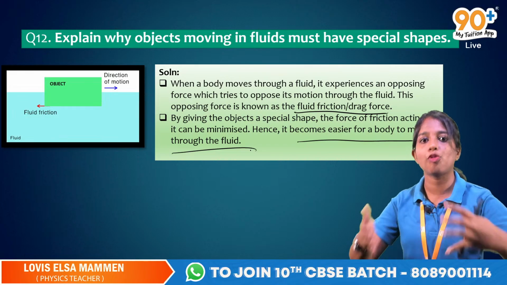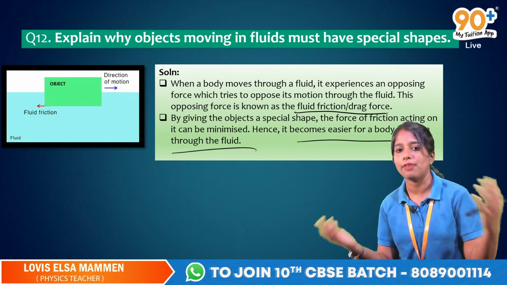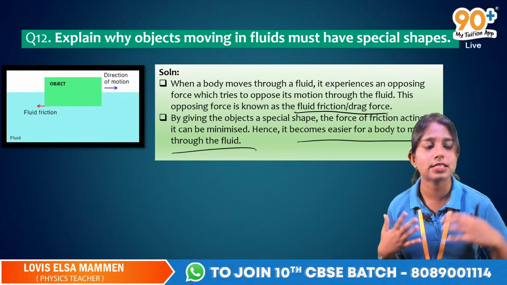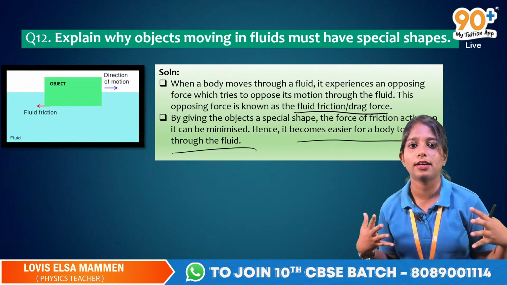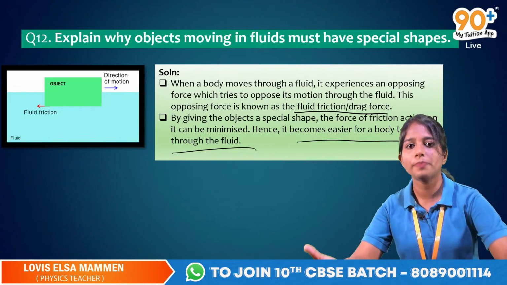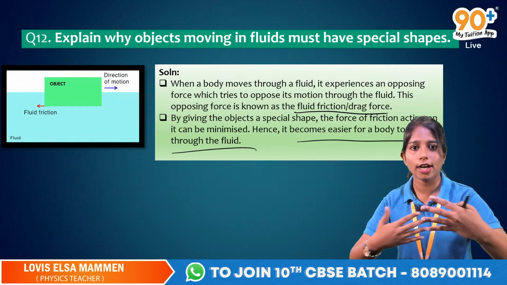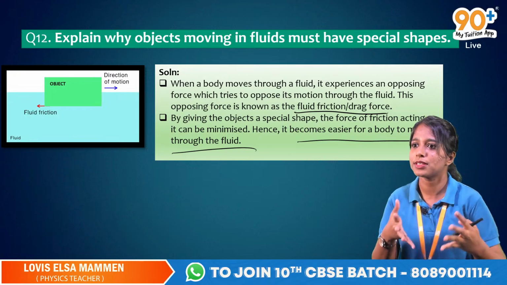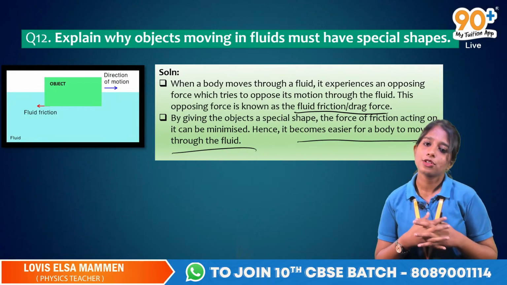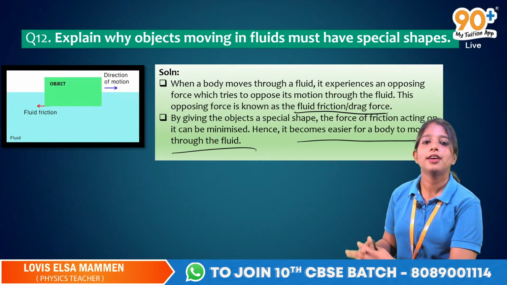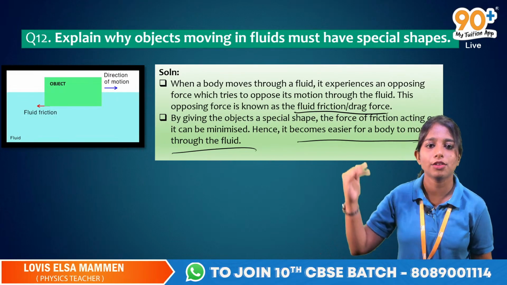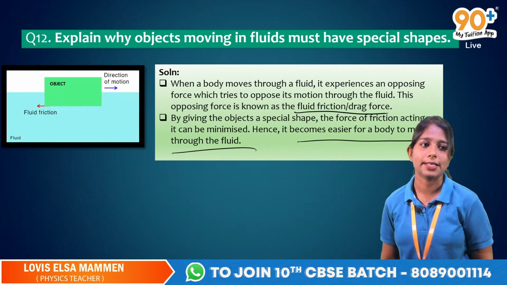It can move forward at a higher speed. When they are flying, they can fly faster. If they are in a liquid, it can swim faster, or flow in the fluid faster. If the opposing force is reduced, we can go faster, right? So in order to reduce friction, you are giving a shape, you are doing streamlining.